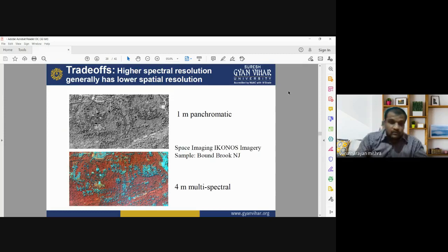The panchromatic band has only 1 band, but very good spatial resolution, while multispectral images have 4-meter spatial resolution but good spectral resolution in comparison to the panchromatic band of the previous image. So this is a trade-off between higher spectral resolution and lower spatial resolution of the satellite image.